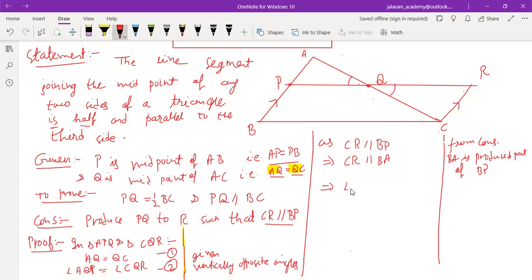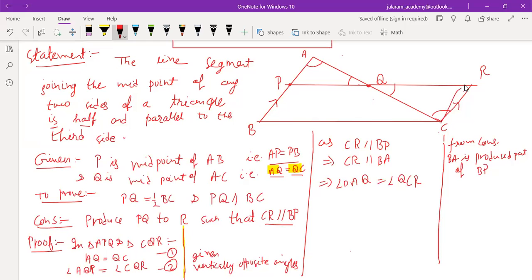It implies angle B, in place of B we will write angle PAQ only. Angle PAQ equals angle QCR.